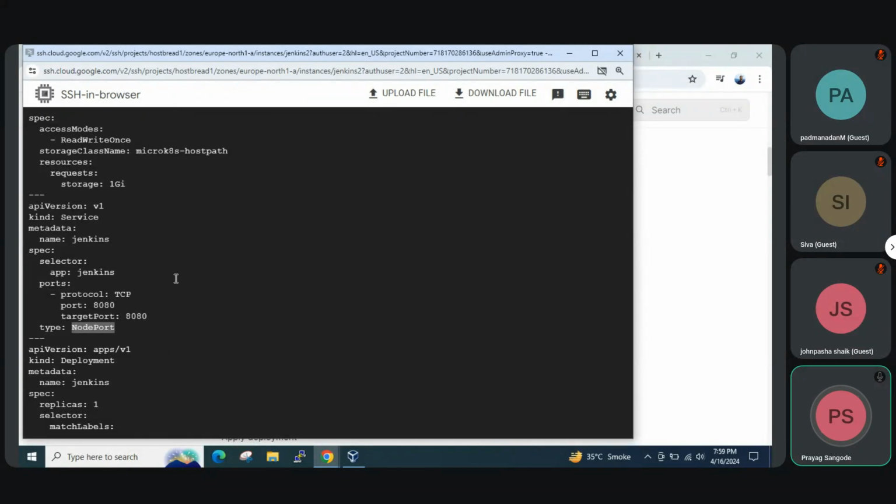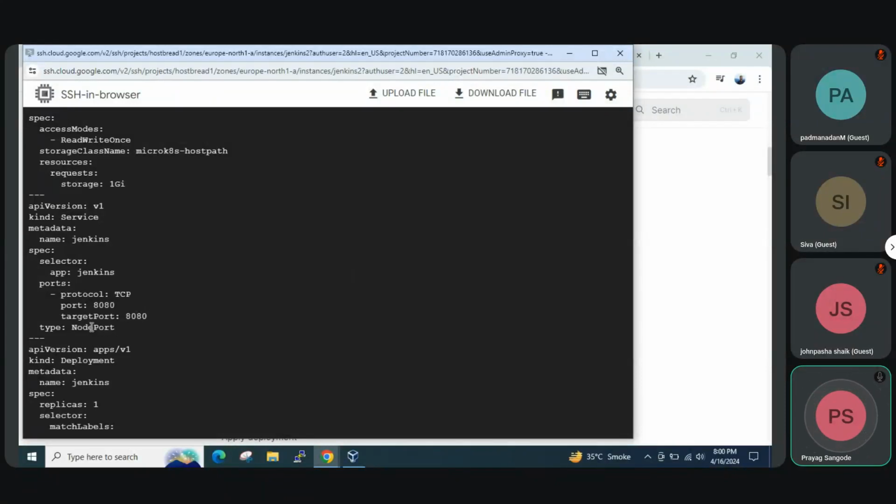Why node port? We are not using MetalLB here because this VM is in the cloud, and I do not have the IP address range, and it won't allow me to use MetalLB properly, because in the cloud it is recommended to use a load balancer, and for this it won't automatically give the load balancer for MicroK8s. If I use a cloud native Kubernetes service, in this case Google Cloud GKE, it will give me a load balancer IP automatically.